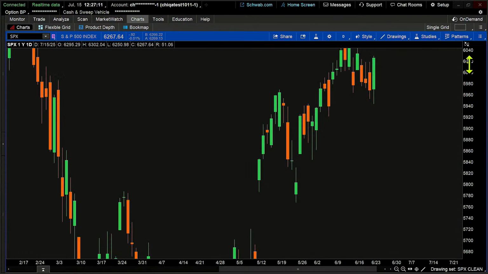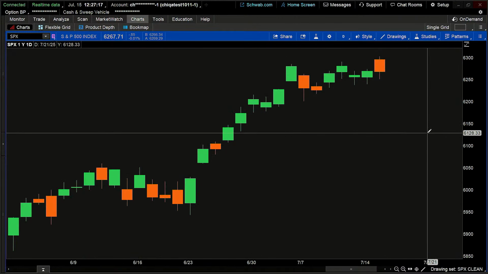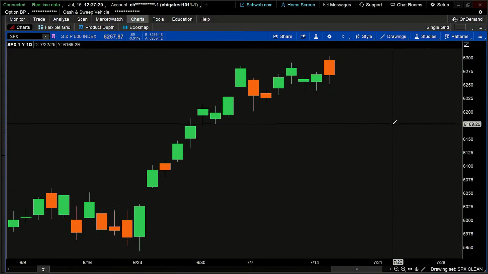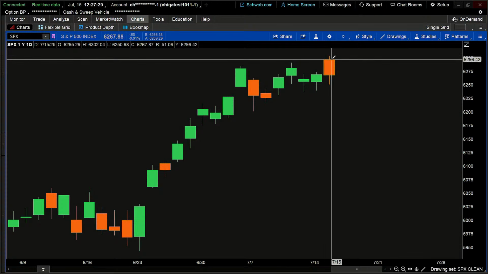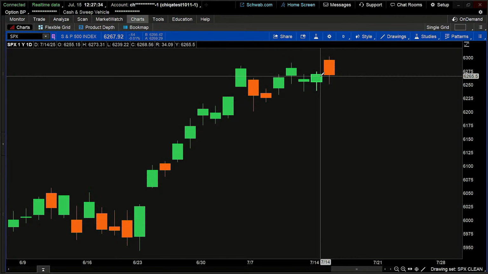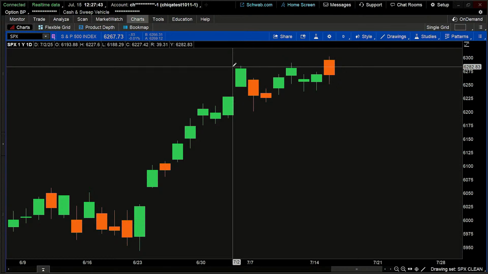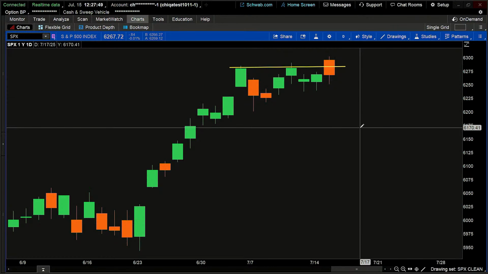Whoops, I kind of squished everything down here a little bit. So let me go back to my auto view. I'm going to zoom over to this particular candle. This is an interesting scenario because in today's trading the price of the SPX gapped up overnight and is now starting to sell off a little bit, but it's above where it closed yesterday. Still a red candle, because the overall downward movement is from where it opened to where it closed. But we're in an area where there may be a little bit of resistance, where price might turn around and come back down. That does seem to be what's happening here.